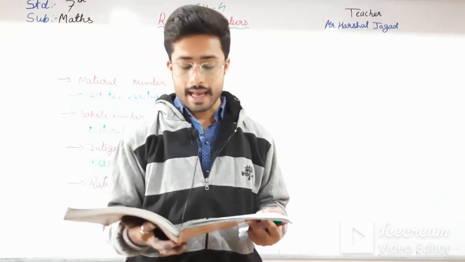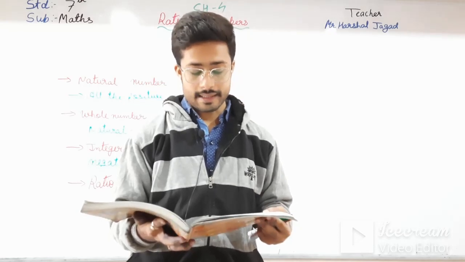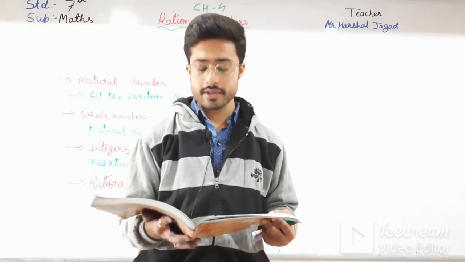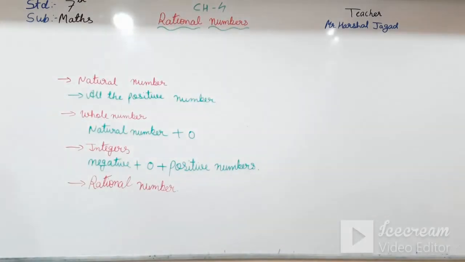And we will directly come to the next topic, that is A2, from fractions to rational numbers. See here, we are coming to fractions to rational numbers. So what is it?